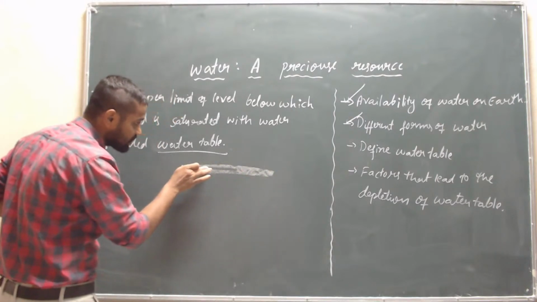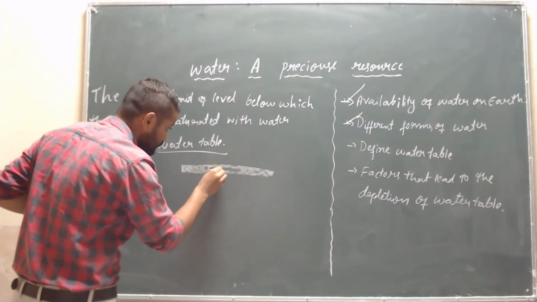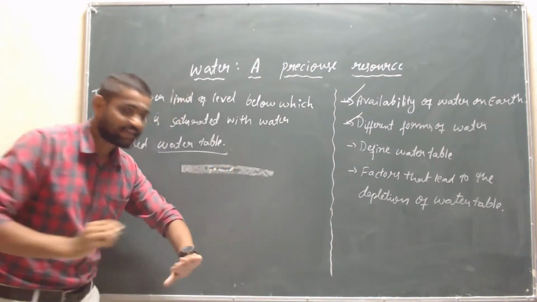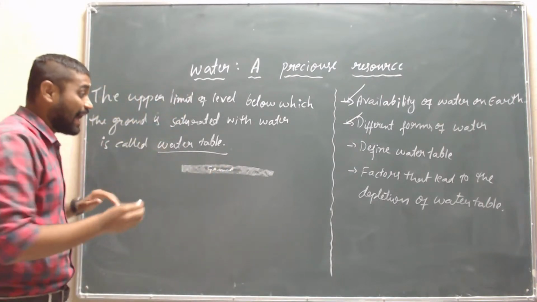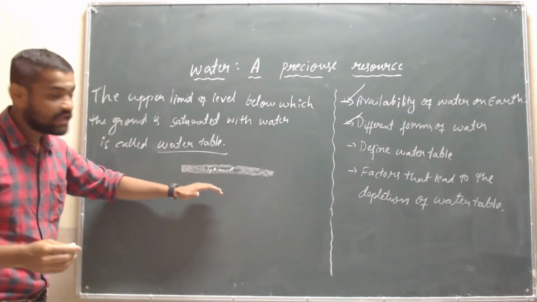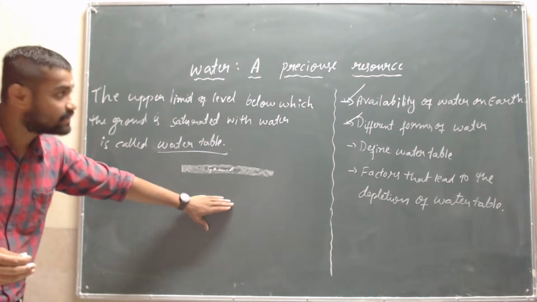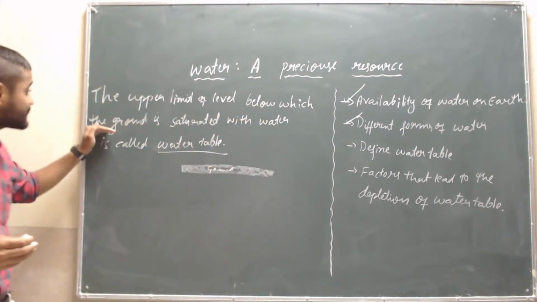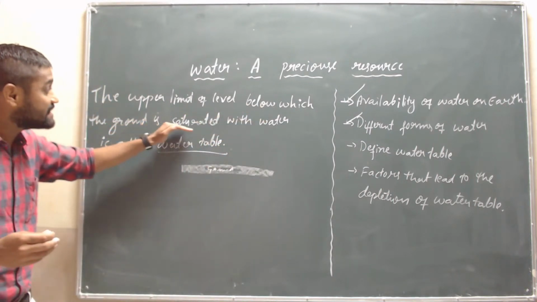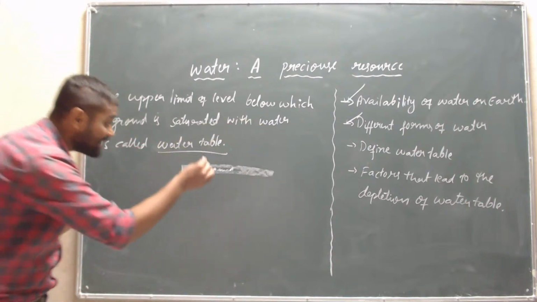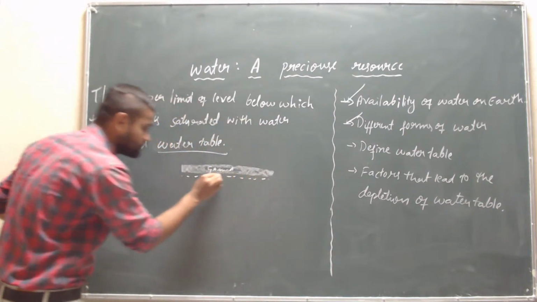Below this, the ground is saturated with water. I mean, here the water is present.